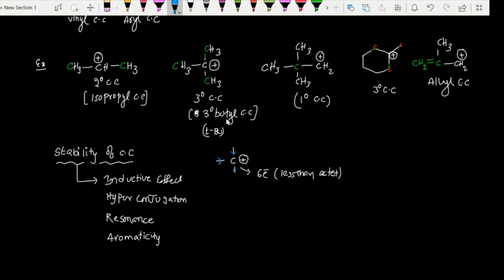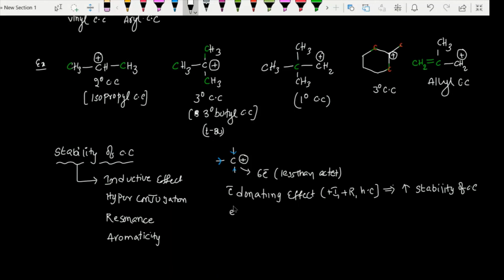So either way you can think of it. Generally, if any group is donating electrons, the electron donating effects, like plus I effect, plus R effect, and hyperconjugation, these kinds of effects increase the stability of carbocation. Why? Because they will decrease the charge.